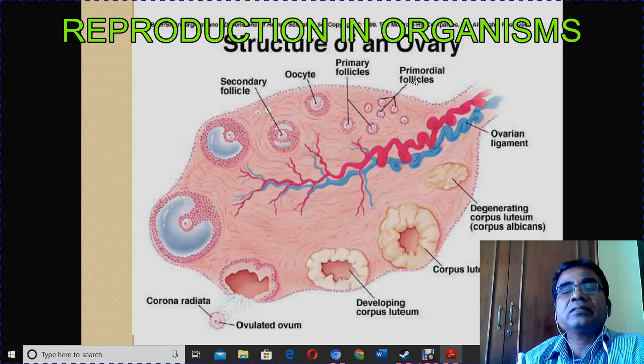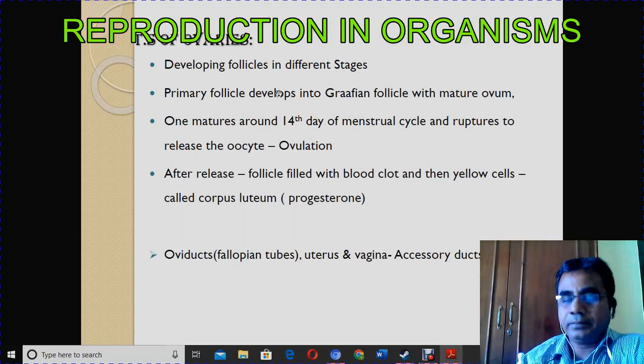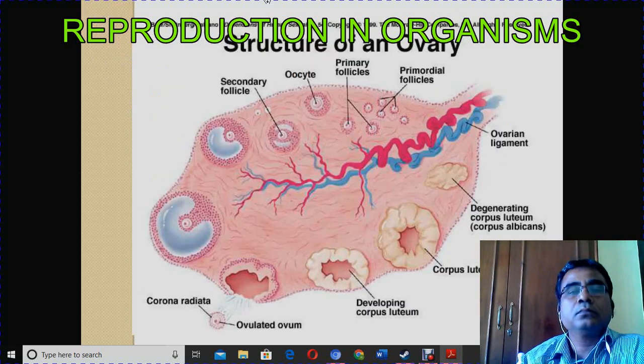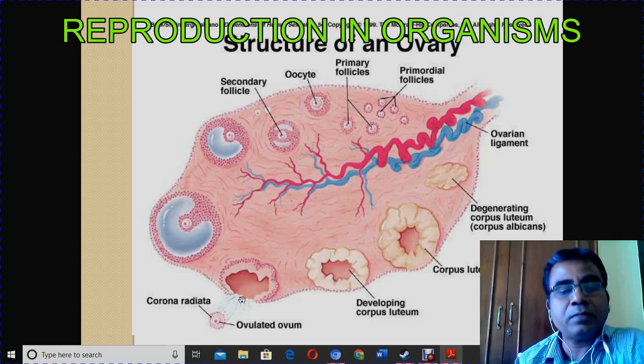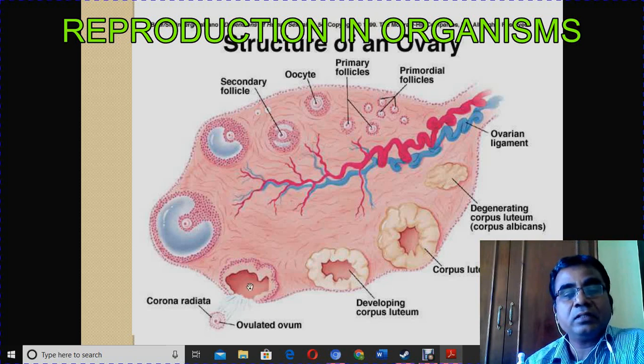Primordial follicles, primary follicles. These show the gradual development of the ovum. Oocytes, secondary follicles, and then from the follicles the ovum is released out from the ovary. That is ovulation.